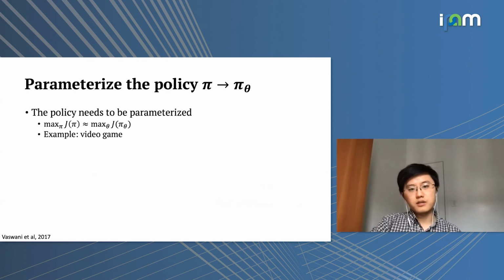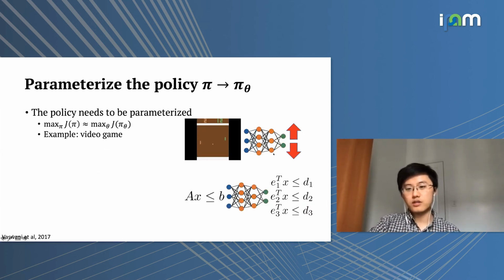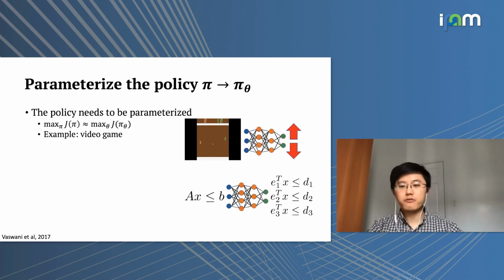Of course, there's also some other detailed work we have to do. First, we need to parameterize the policy. In this case, for example, when we play video games, we can just have a convolutional neural network that maps from the images to the two decisions, up and down. But in this case, we have to try to come up with an architecture that maps from the linear programming representation to the set of cutting planes that we can add to the system.